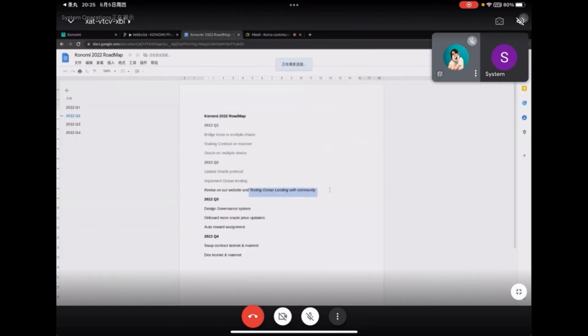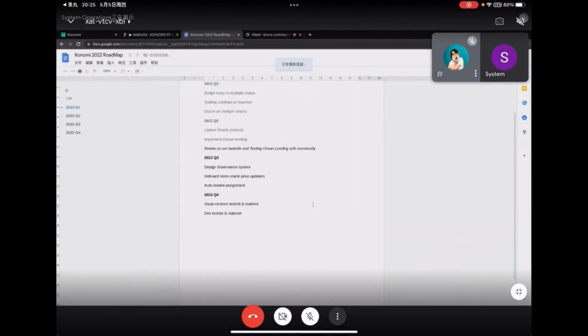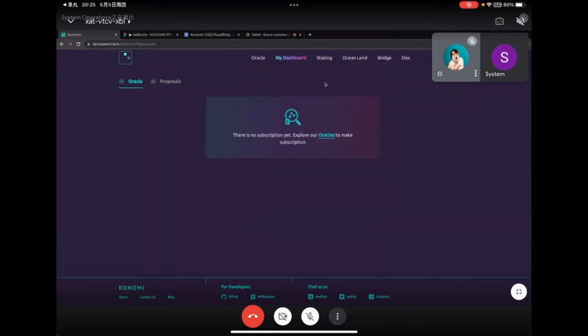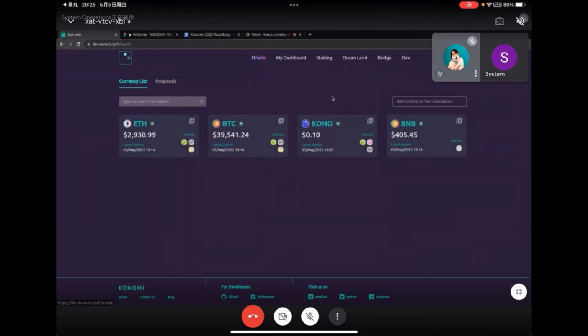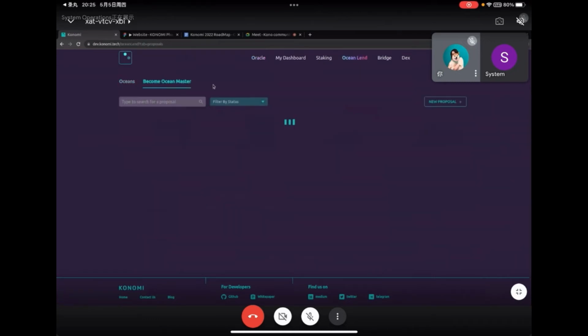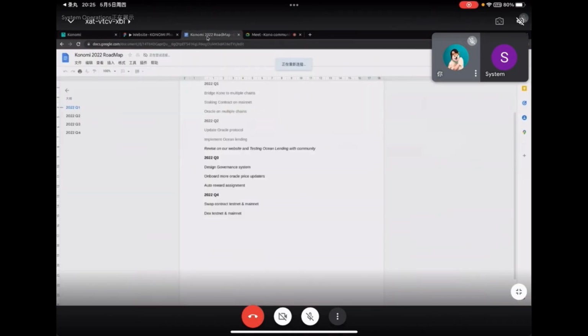That's part of our effort to test Ocean Lending with the community. What's going to happen next is to design our governance system. In our UI, you can see this is already underway. You see we have the proposal here, and Become Ocean Master is also a form of proposal.